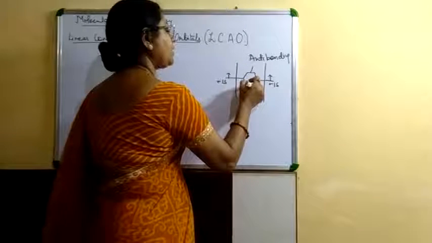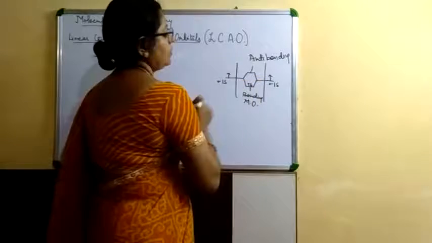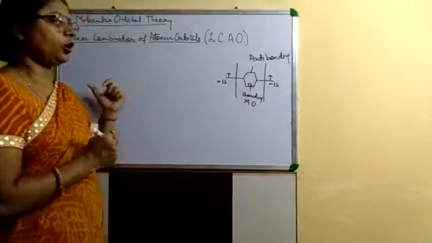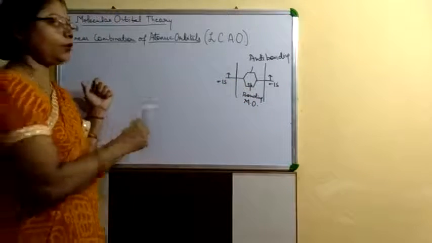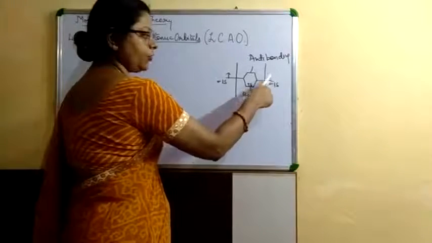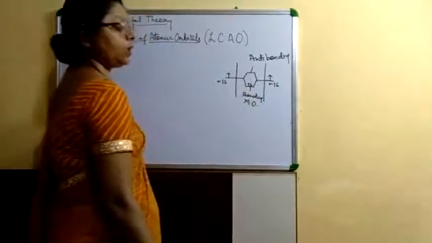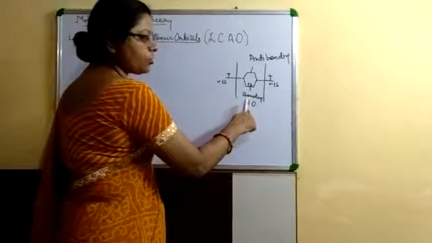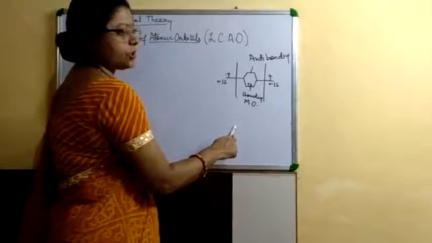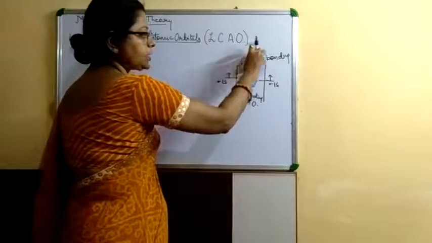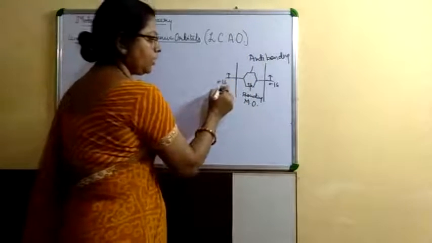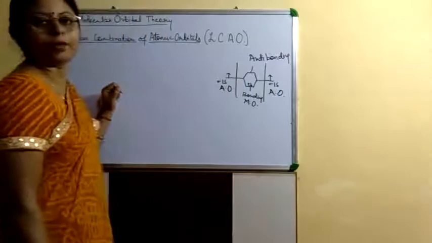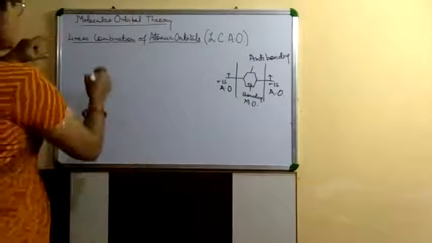Each molecular orbital can accommodate 2 electrons in opposite spin. So we have to fill the bonding molecular orbital which has 2 electrons, one from this atomic orbital, other from this atomic orbital, combined to form the new molecular orbital. And the bonding molecular orbital we always draw downside because it has lower energy. Anti-bonding molecular orbitals we draw upside of the atomic orbital because they have higher energy than each of the atomic orbitals.